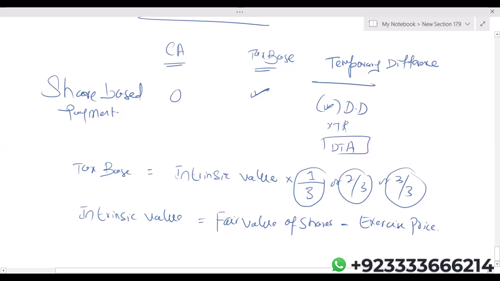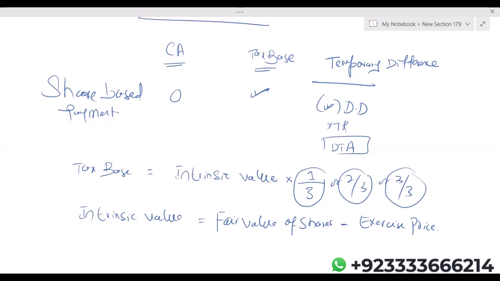So what exactly you need to know in case of IAS 12 and IFRS 2? Number one, share-based payment carrying amount will always be 0. Tax base will always be equal to intrinsic value. And intrinsic value means fair value of shares minus exercise price. The difference will always be a deductible difference, and deductible difference multiplied by tax rate, you will get deferred tax asset. And we know that deferred tax asset means the company will be saving tax in the future, and actually tax will only be saved when the employee exercises their option. So in the year in which employees exercise the share option, then tax will be saved.